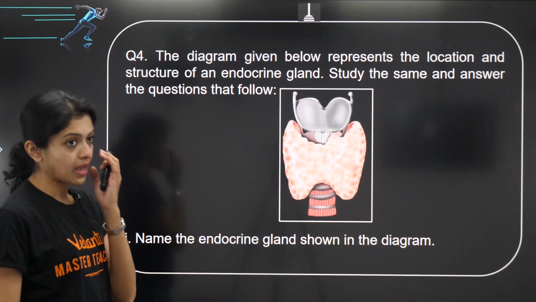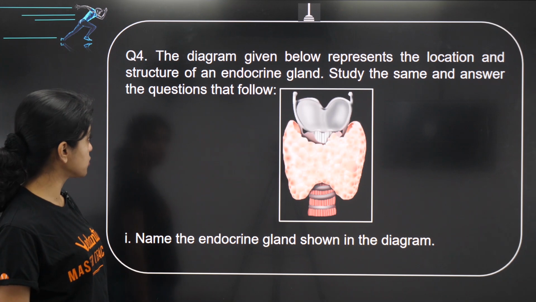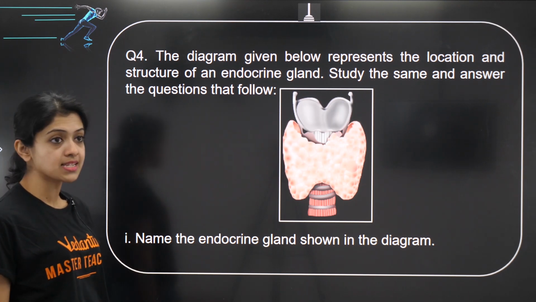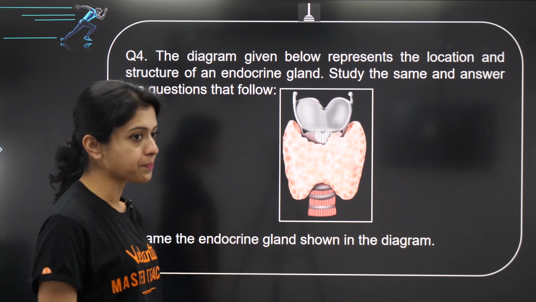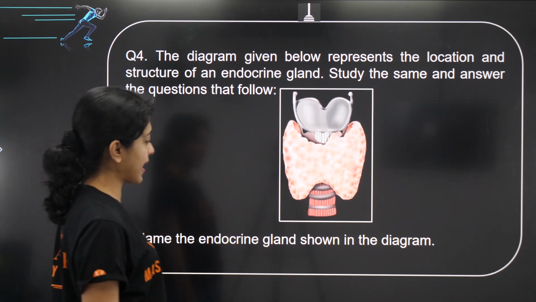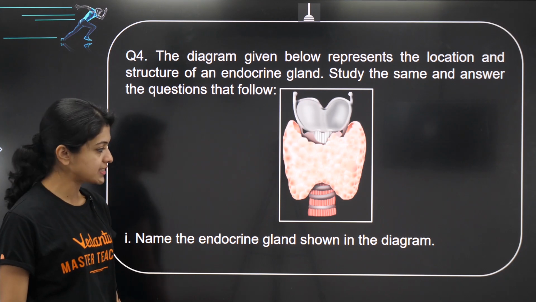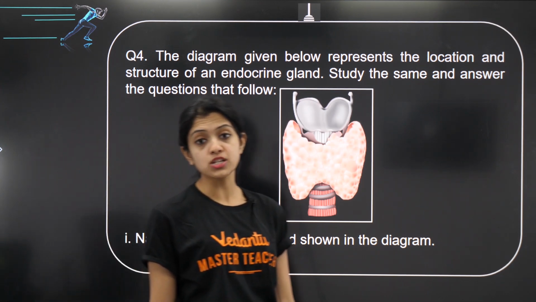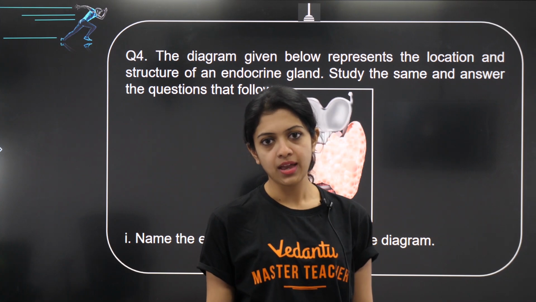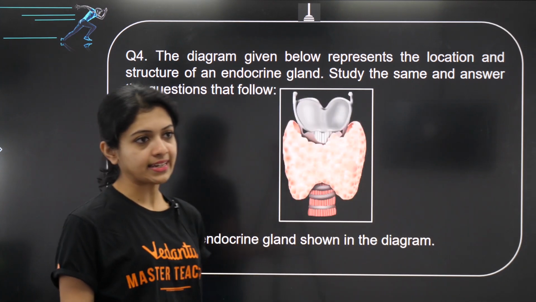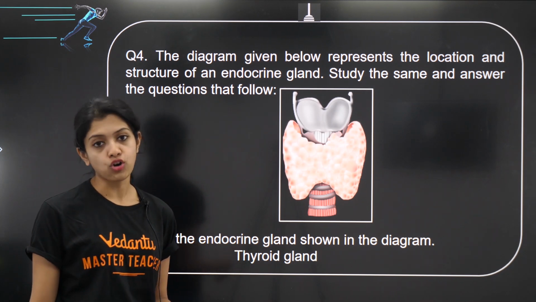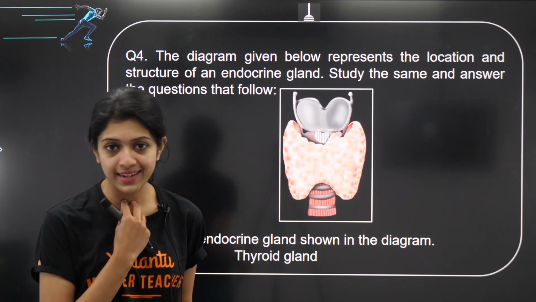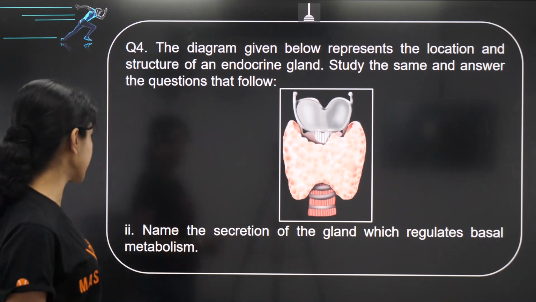The next one, the diagram represents the location and structure of an endocrine gland. Study the same and answer the questions that follow. Name the endocrine gland shown in the diagram. Yes children, which one is it? Which gland of your body is this? Yes, from the shape you can make out the butterfly shape, it is your thyroid gland, which is present at the base of the neck. Okay, that's the thyroid gland.